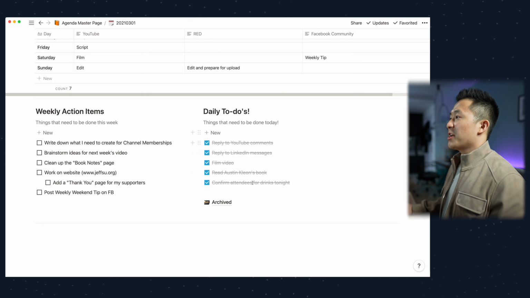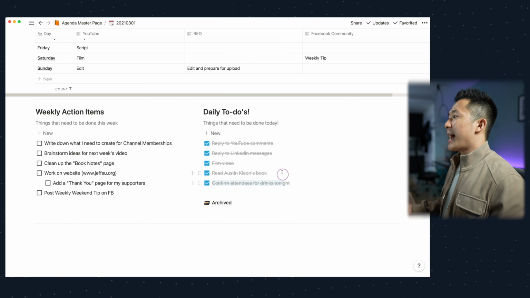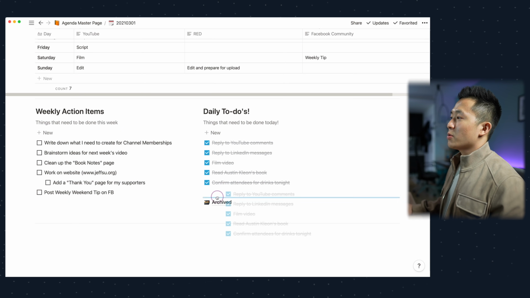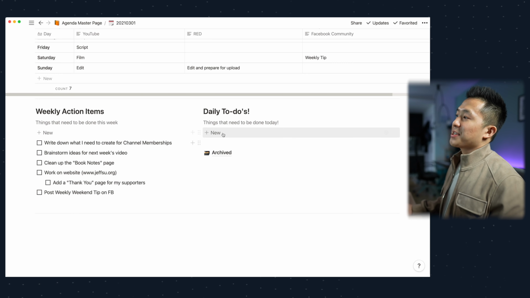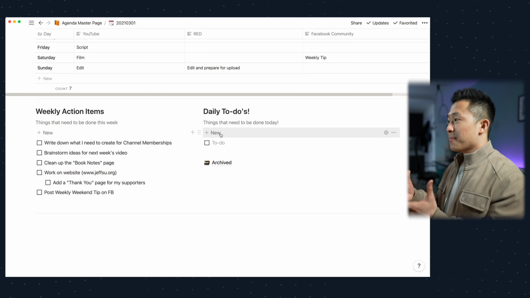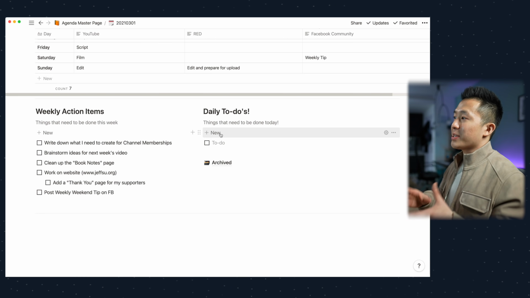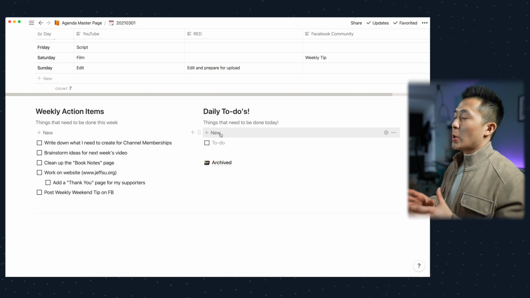Let's assume for now I've finished all my daily to-dos. I can simply highlight all of them and drag them into this archive page here. So I can start the next day with a clean slate, but I can still refer back to the tasks I've completed earlier this week.